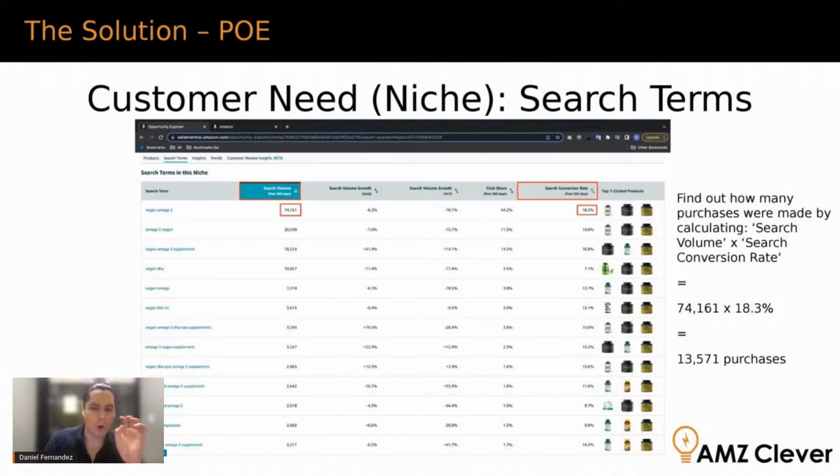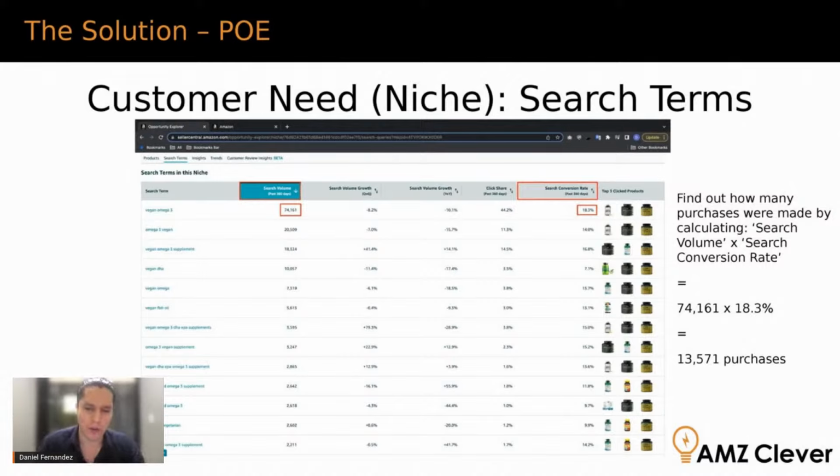So it's not orders divided by clicks. Here it would be equivalent to orders divided by impressions, right? That's why it's called search conversion rate, which is what we use here to calculate how many purchases exist in this niche. We do that by multiplying the total amount of search volume by the search conversion rate that Amazon is giving us. That way we know in the last 360 days, there were about 13,571 total purchases amongst all the products that represent 80% of all the clicks.